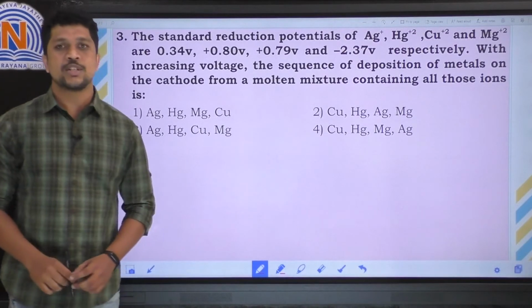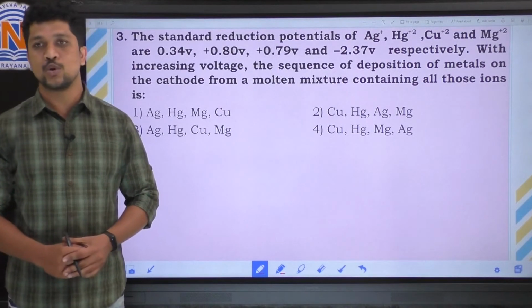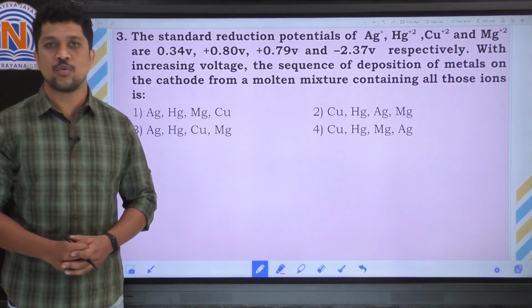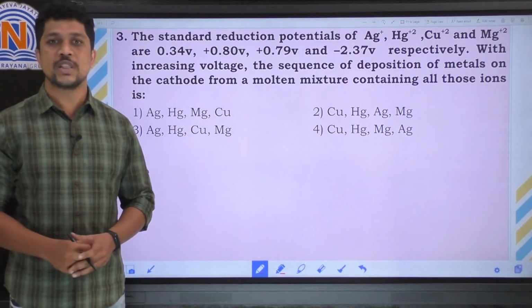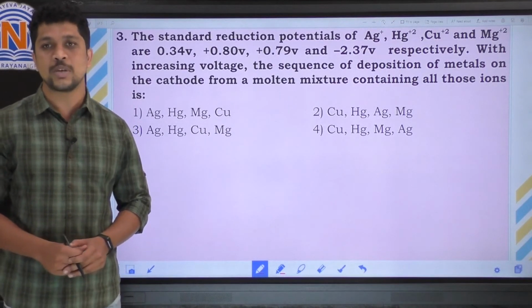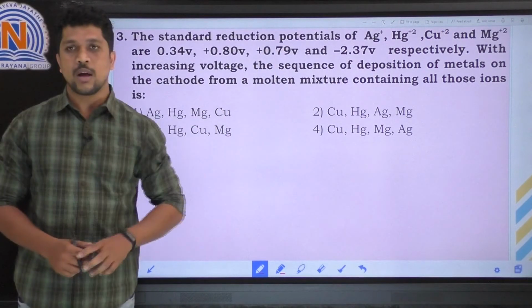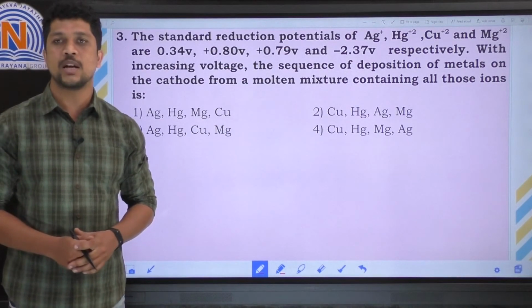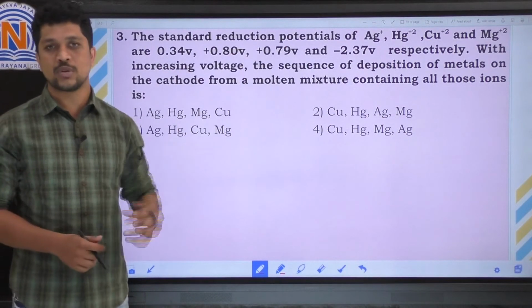Here the question: the standard reduction potentials of Ag+, Hg2+, Cu2+ and Mg2+ are 0.34 volts, +0.80 volts, +0.79 volts and -2.37 volts respectively. With increasing voltage, the sequence of deposition of metals on the cathode from a molten mixture containing all those ions is. So here they have given four ions: one is silver plus, another is mercury 2 plus, third is copper 2 plus and last is magnesium 2 plus. They have given the reduction potentials of those ions as well.